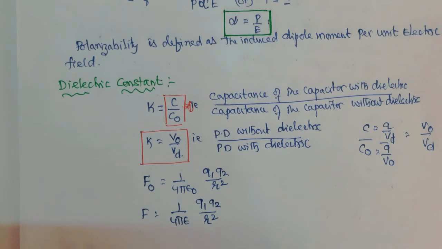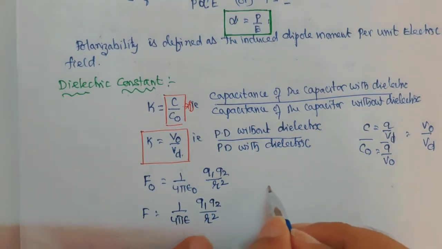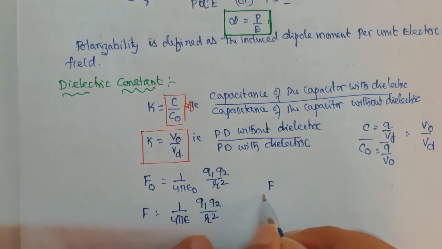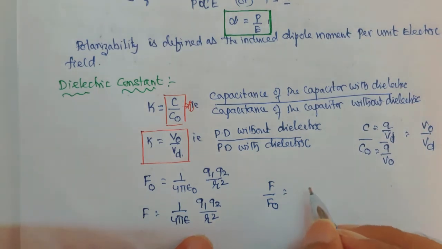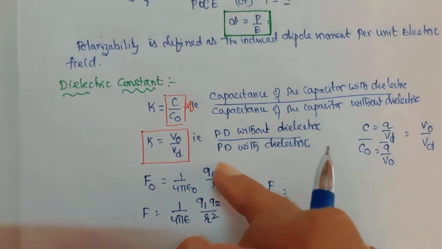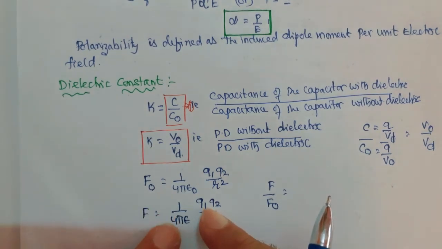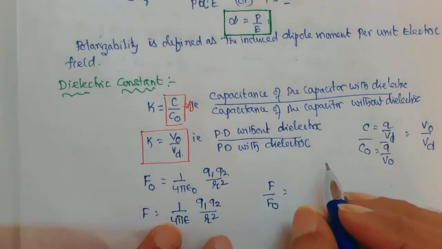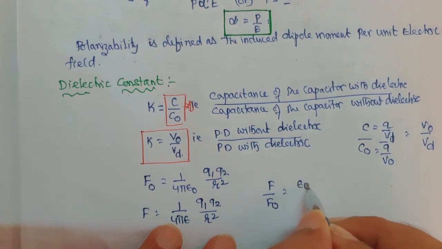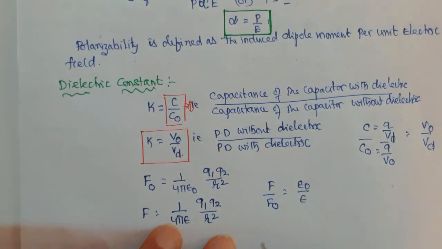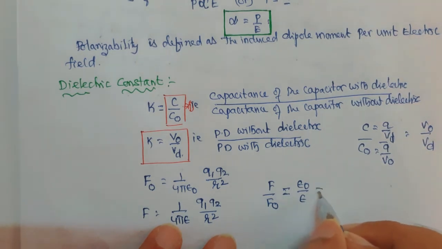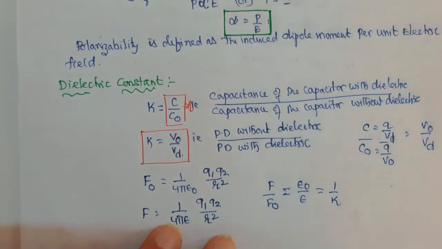Now take the ratio between these two, F by F naught. The 4 pi gets cancelled, and the remaining expression is epsilon naught by epsilon, which is nothing but 1 by K, the dielectric constant.